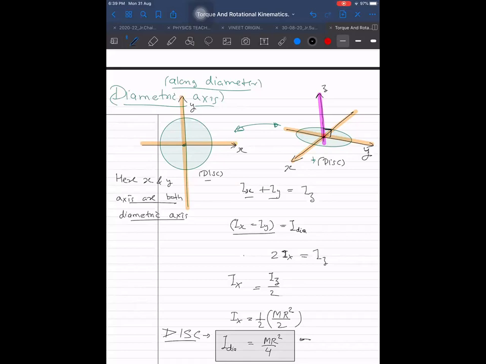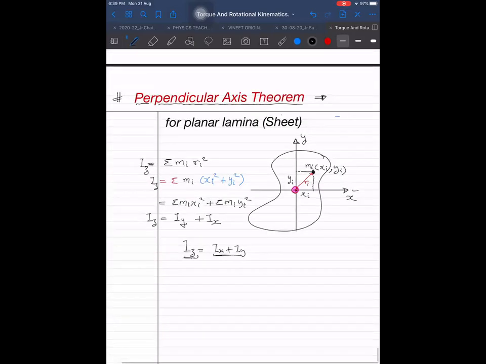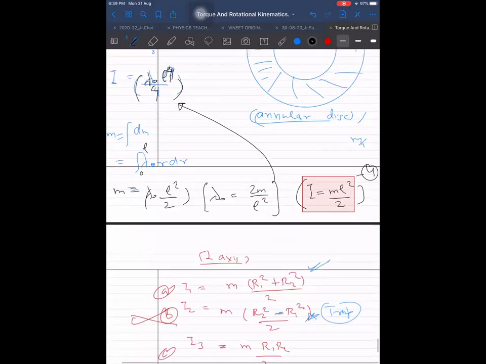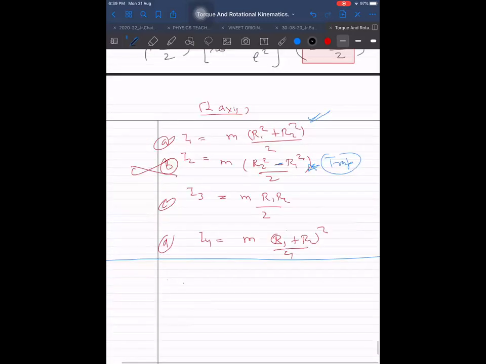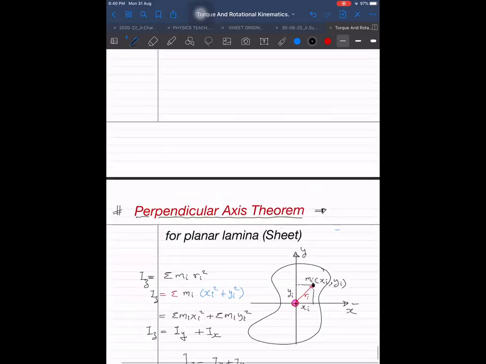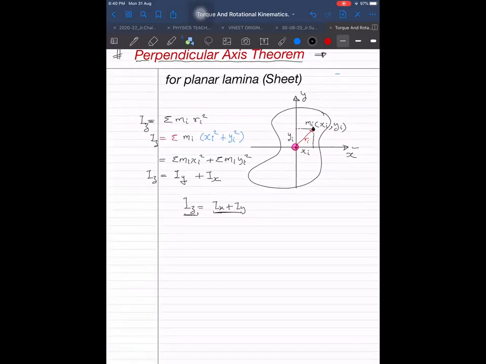Another formula number, what was the number? I think 3 and 4 are already done. This one is new, sir. It is 5. This deserves very much important respect. It is really very, very important. Never forget it ever.